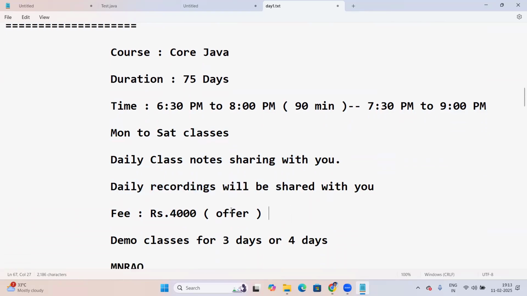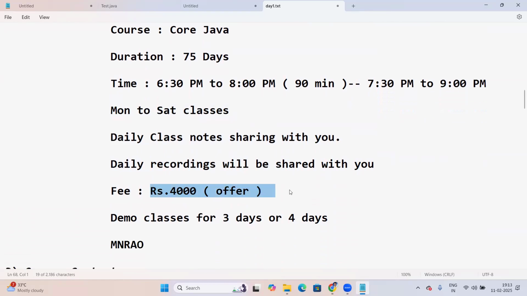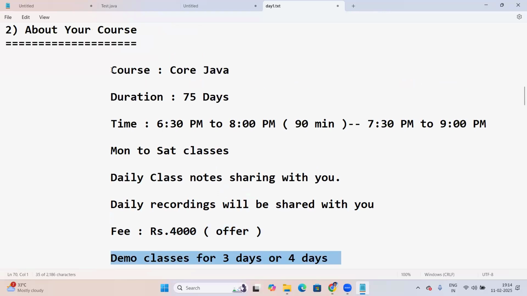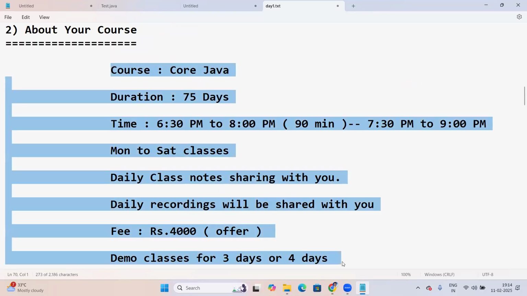Fees are just 4,000. That's the fee after the offer. The previous batch was 5,000, and now it's given at just this offer. You can take demo classes for 3 to 4 days here. So this is about the course information. I think this is enough.